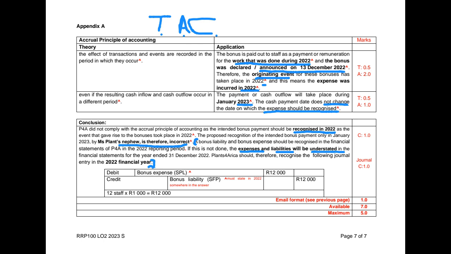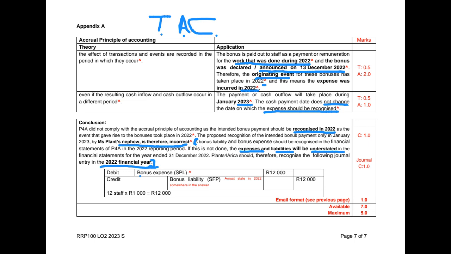And so this is what we would have processed in 2022. Remember, we said we need to recognize this in 2022. So this is what our journal entry would have been in 2022. We would have had a debit expense. We can call that bonus expense. If you called it salaries, it's okay. It's not quite correct, because salaries generally are something that is agreed in a contract, whereas bonuses often are at the discretion of the employer or based on the performance of a worker. So it's slightly different to a salary, but nonetheless, if you said salaries, it's okay.